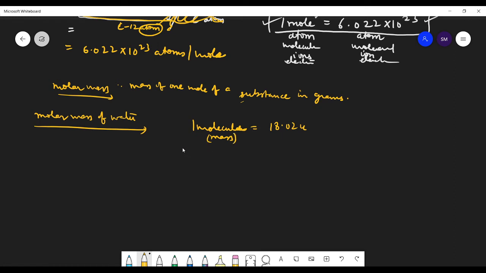Now what will molar mass be? Molar mass means the mass of 1 mole. So here, the mass of 1 mole, the molar mass, will be 18.02, and simply write it in grams. So the mass of 1 mole of a substance in grams. It's as simple as that. So this U will be replaced by g. It's as simple as this. Okay?